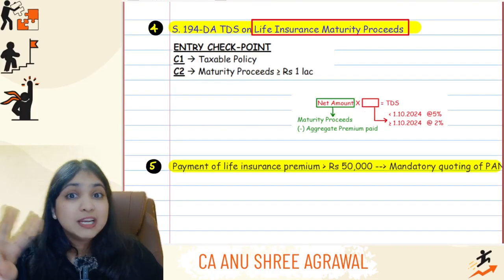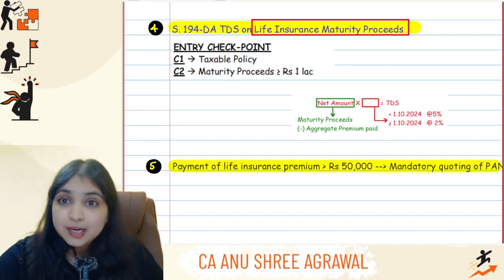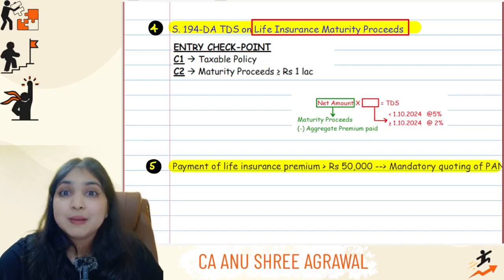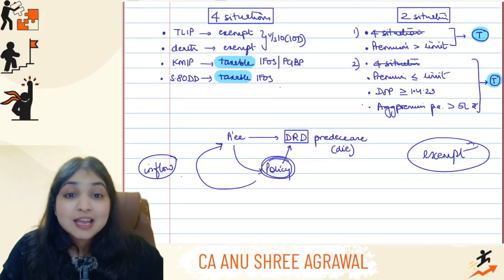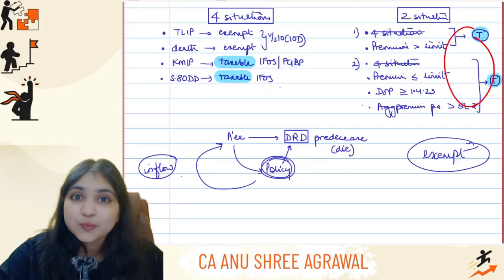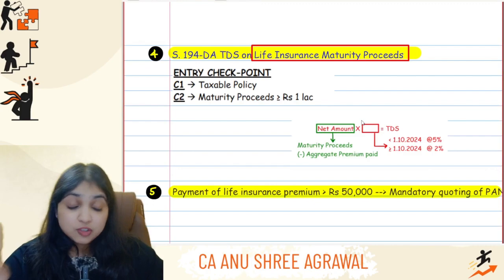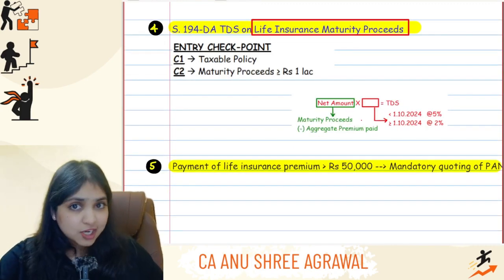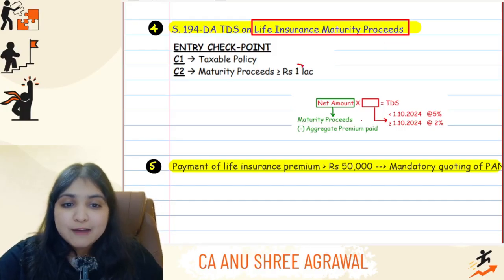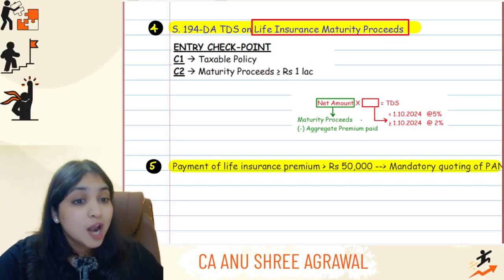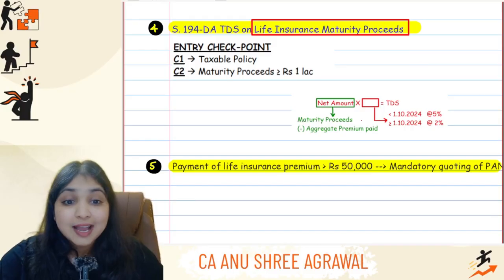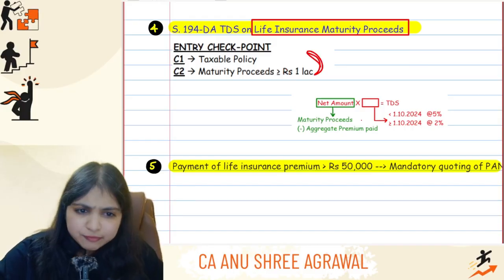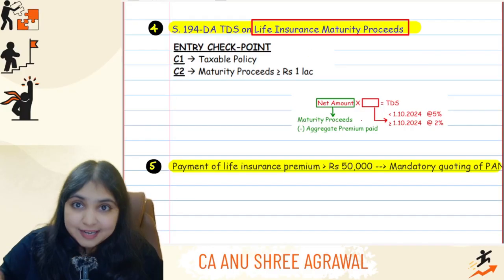194DA will apply only if two checkpoints are fulfilled. Checkpoint number 1, the policy has to be a taxable policy. What do you mean by taxable policy? You know very well, only these 4 situations are taxable policy. And checkpoint number 2, the maturity proceeds have to be at least 1 lakh. Guys, it's an abnormal limit. I am not saying more than 1 lakh. It should be at least 1 lakh. Only if both these checkpoints are fulfilled, only then you will enter into the section.